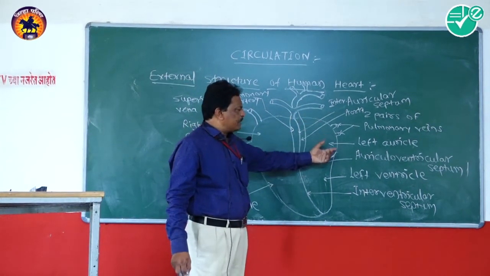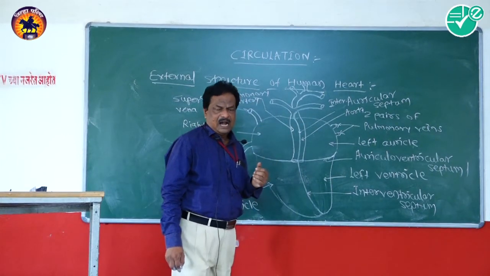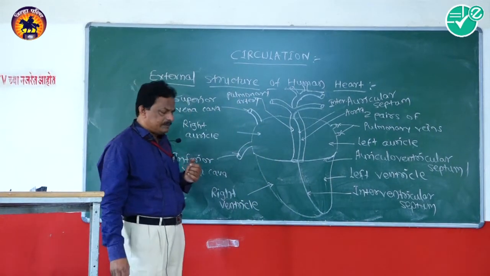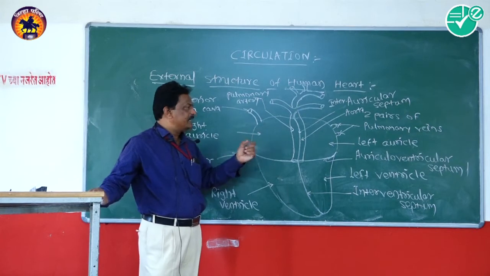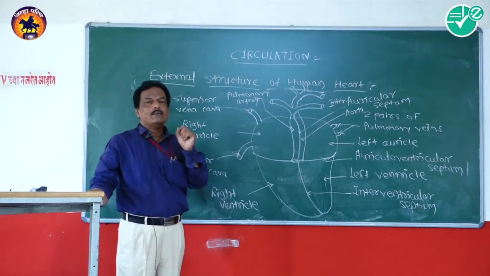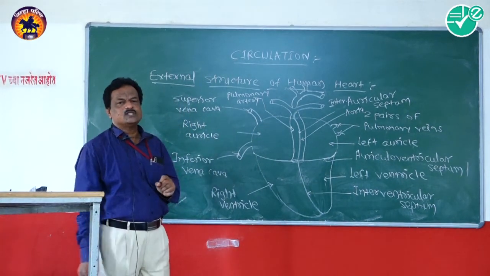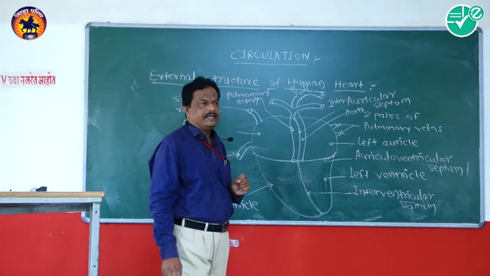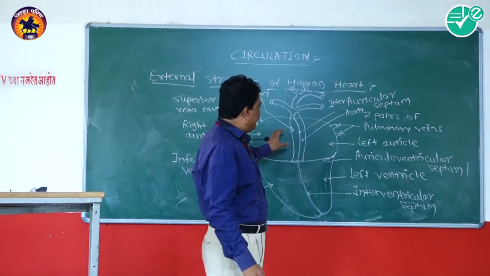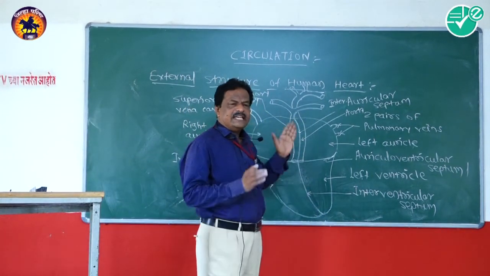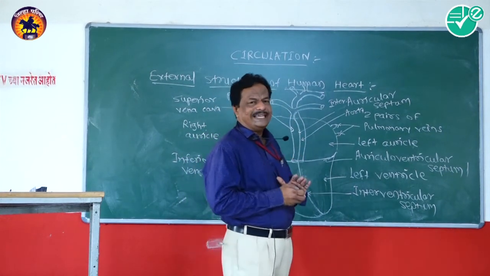The outer surface of the heart is covered by a double layered membrane which is known as pericardium, and that pericardium is made up of two layers.